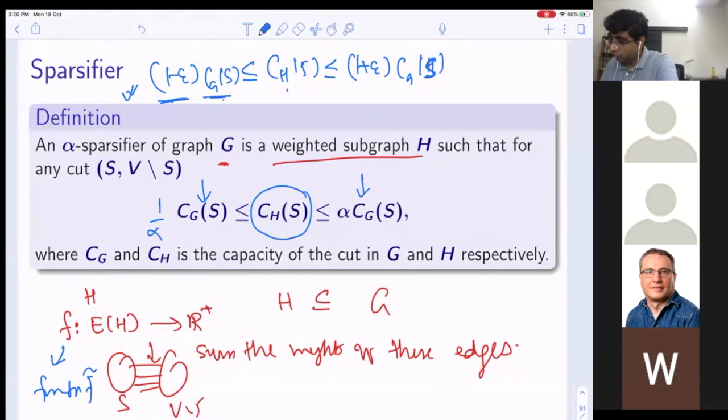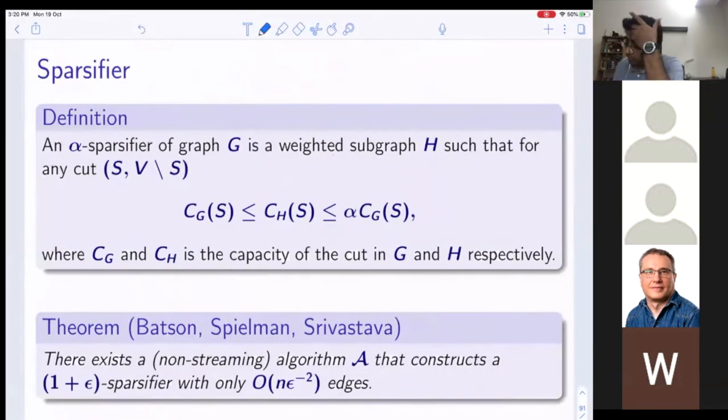Okay, so there is a theorem by Batson, Spielman, and Srivastava. There exists a non-streaming algorithm A that constructs a 1 plus epsilon sparsifier with only order n epsilon to the minus 2 edges. So basically, you have a sparsifier with this many edges. I don't think this is very hard to prove, but in this course, what we will see in one of the coming lectures is this construction, which is also quite nice.